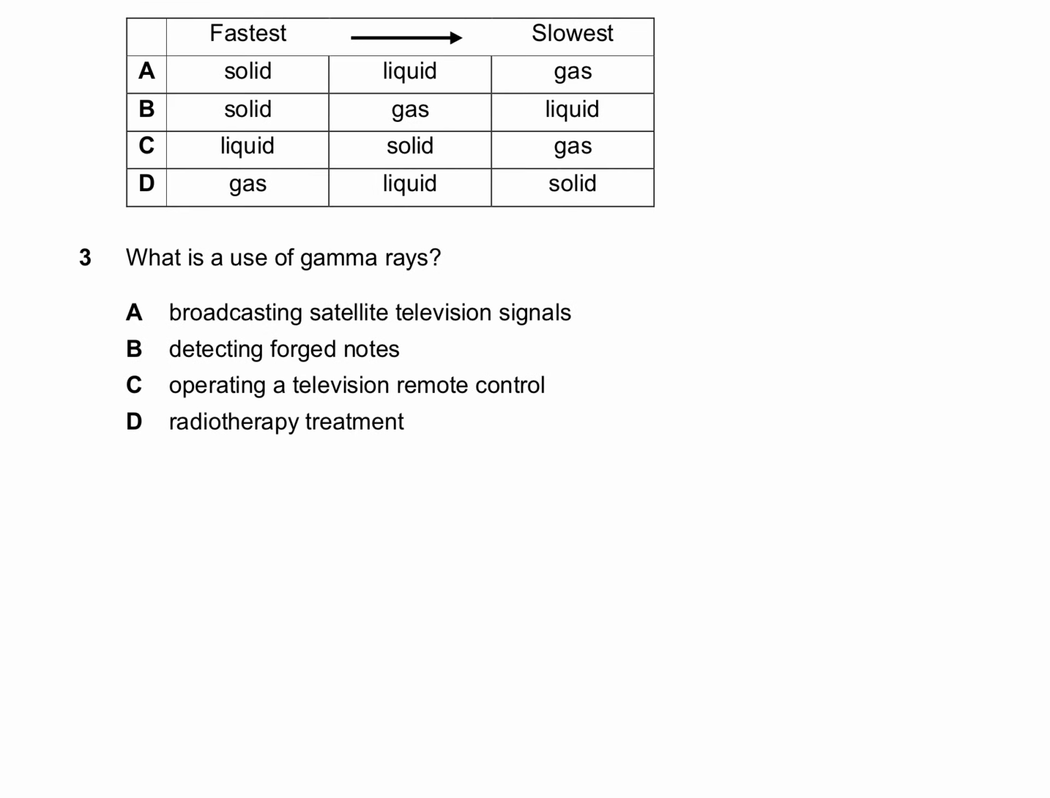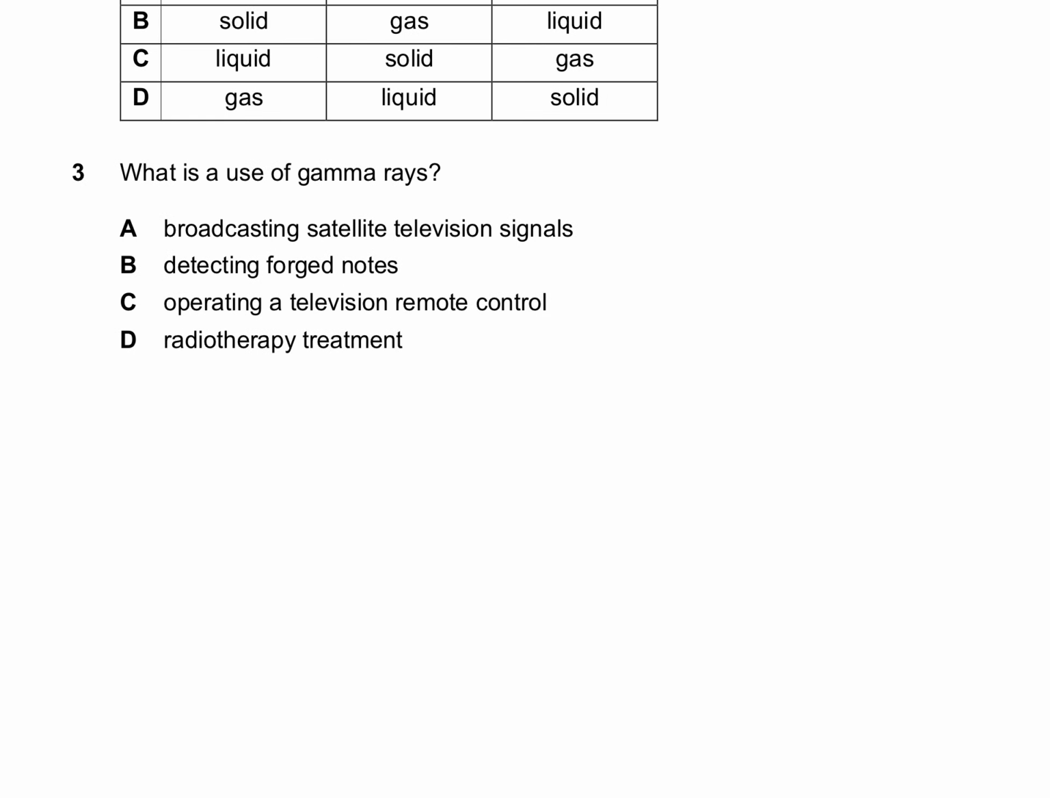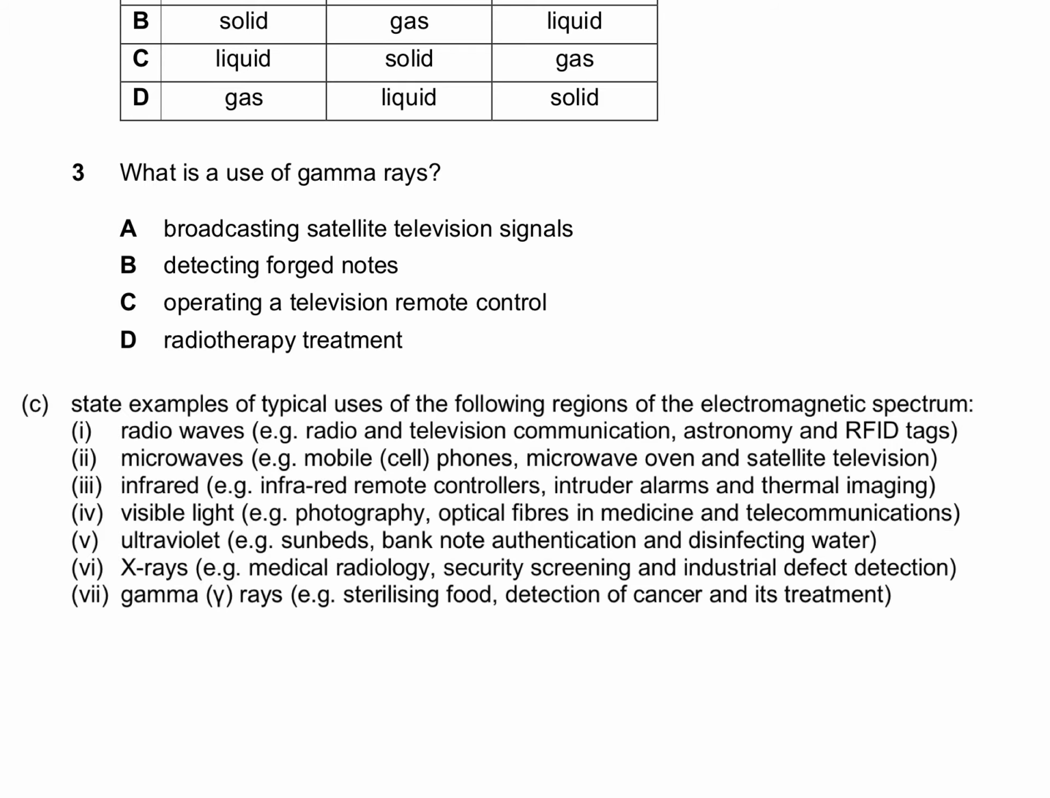Number 3, what's the use of gamma rays? If you couldn't do this one, you probably did not revise concerning the usage of the different things in the EM spectrum. So based on what we have inside our syllabus, broadcasting satellite television signals would have to be microwaves. Detecting forged notes would have to be ultraviolet. Operating a television remote control would have to be infrared. And that leaves us radiotherapy treatment as gamma rays. So that's how you do the first 3 questions.